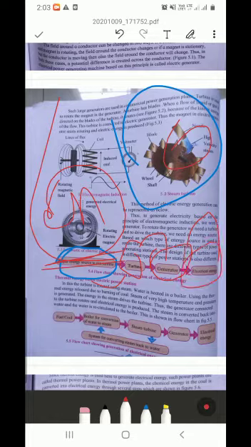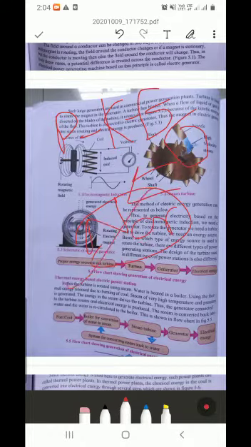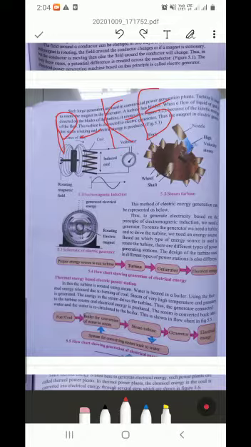Now, I told you that in this case potential energy was converted to kinetic and kinetic was converted to electrical. But before potential energy, which energy is used? Before potential energy also some energy was used. Which was that? See, this is the steam. This is not normal water, but this is the steam. So we can convert water into steam by boiling it, isn't it? For boiling the water we need heat. So heat can be generated by many mediums.